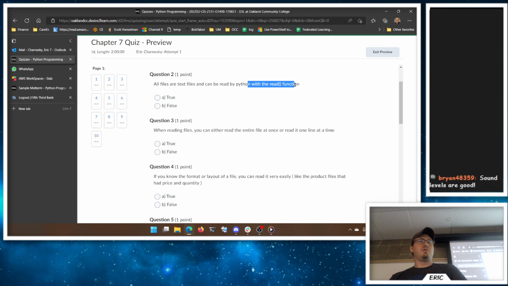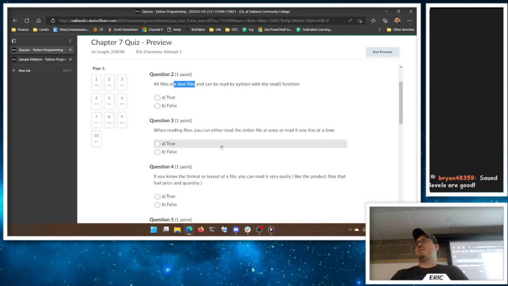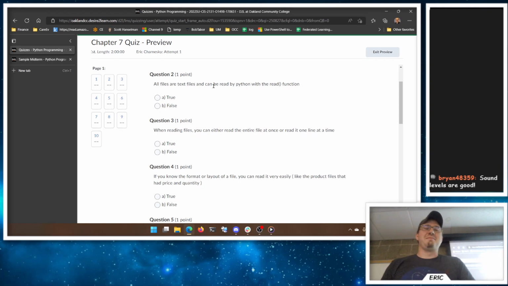Yeah, so that one is false because not all files are text files. But the second half, you can read anything you want, is true, right? Whether or not it's useful is another story. I got kind of hung up on that because technically you can read any of them as text, but technically they're not text files. So if you said true and you got the point wrong, let me know. If you want to argue that, I'm happy to accept it as well. Ideally that one was false.